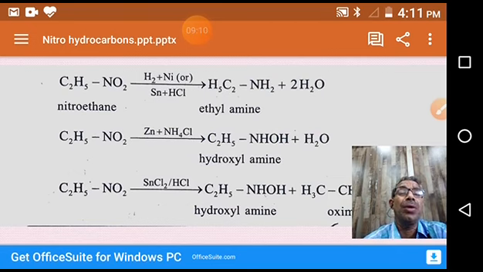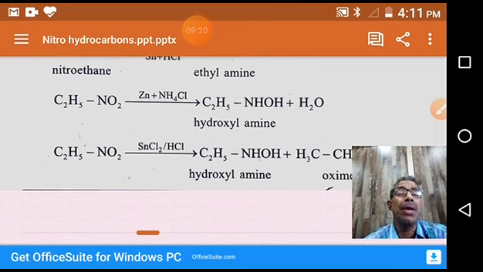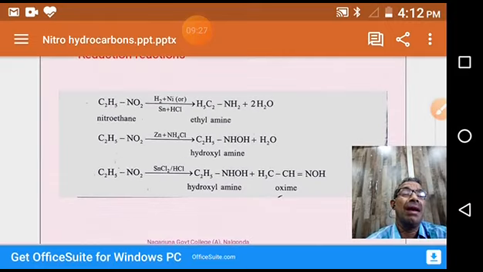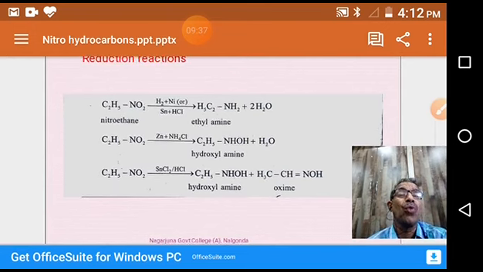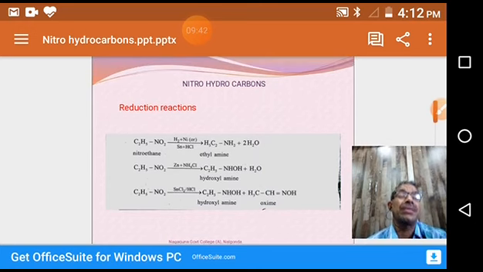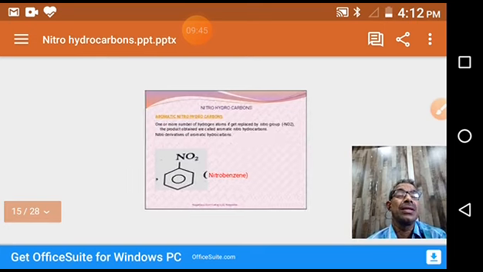Whereas the same nitroethane in presence of zinc and ammonium chloride in neutral reaction conditions gives hydroxylamine, ethyl hydroxylamine. Whereas the same nitroethane in presence of tin chloride and HCl gives a mixture of two compounds: one is ethyl hydroxylamine and the other is acetaldehyde oxide. So this is the reduction reaction of nitroethane. So far we discussed different reduction reactions of nitroalkanes. I am going fast, this is the recap.